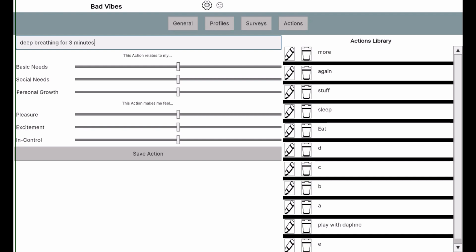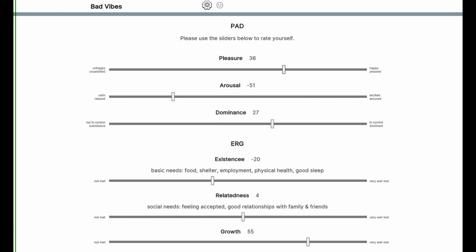It's pleasurable, but neutral in terms of arousal, dominance, and growth. Eating may also be social, so that might be a little bit in the positive range. Then again, some people prefer to eat alone, which is why I made it customizable. The player can define their current emotional state and motivational state in real time as well by using the sliders to set PAD and ERG values.